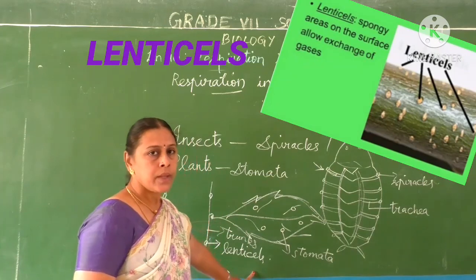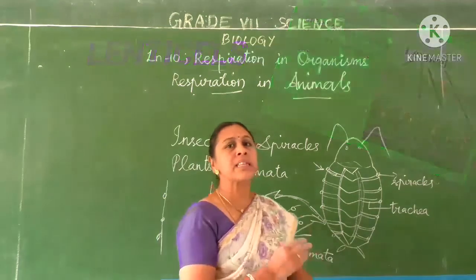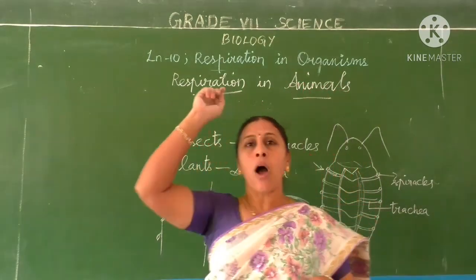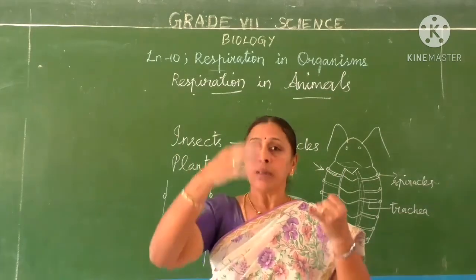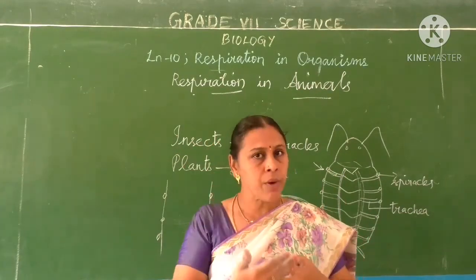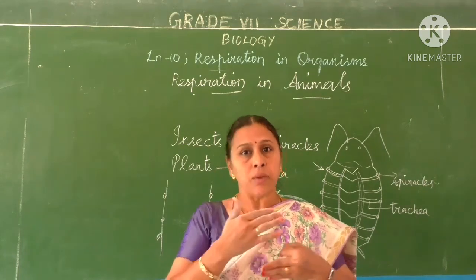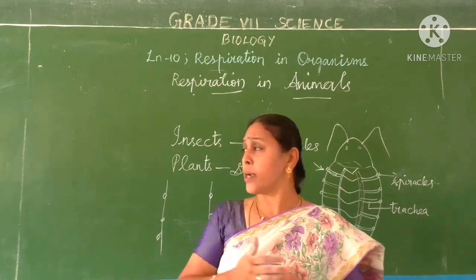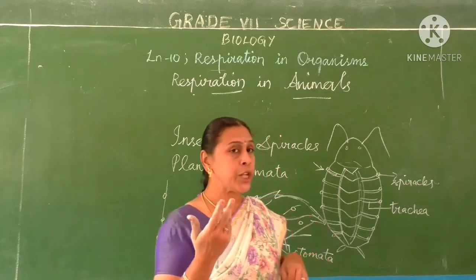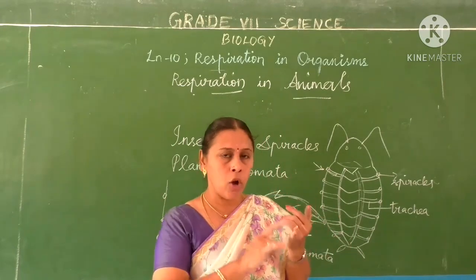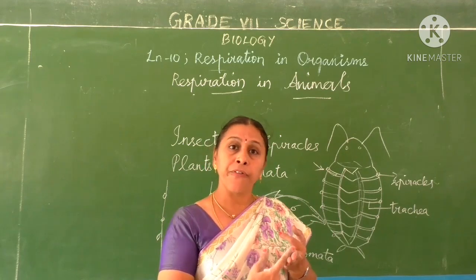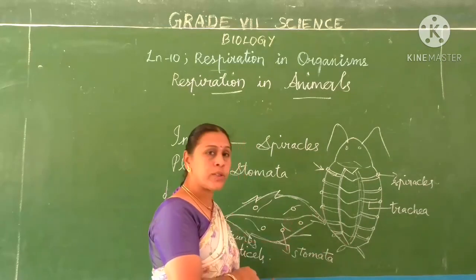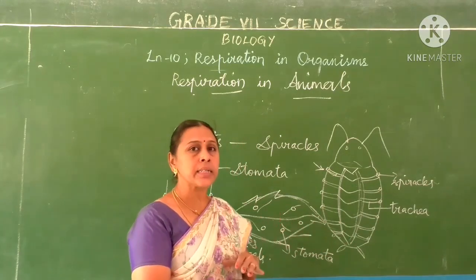Understand? So today we saw the chapter on respiration in organisms. In this we saw the passage of air, the structure of lungs, the mechanism of respiration, how the lungs function, and how gases get exchanged. Next, respiration in different organisms: in cockroach, insects, fishes, aquatic animals, frogs, earthworms and all. Even in plants, how the exchange takes place has been discussed in this chapter.